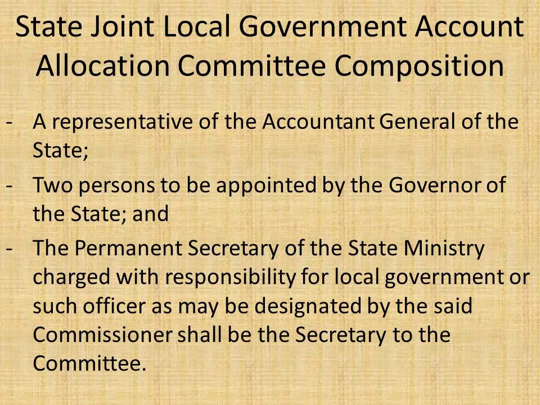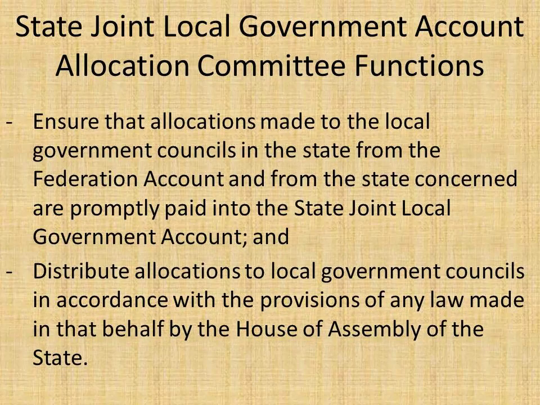The functions of the State Joint Local Government Account Allocation Committee include: 1. They make sure that allocations made to the local government councils in the states from the Federation account and from the states are promptly paid into the State Joint Local Government account. 2. They also ensure there is distribution of allocations to local government councils in line with the provisions of laws made in respect of that by the House of Assembly of the particular state.